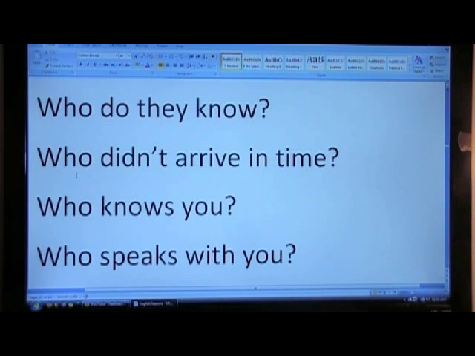But notice here, it says who didn't arrive in time. In this case, who becomes the subject. Who knows you? Again, who is the subject, knows is the verb, you is the object. Who knows you? Who speaks with you? Again, who is the subject.